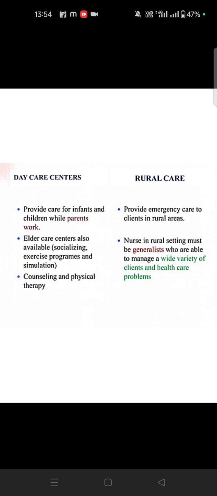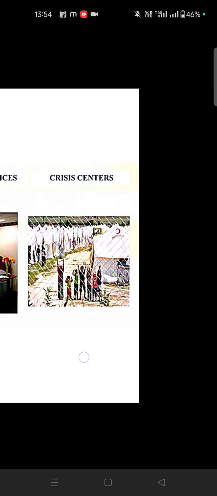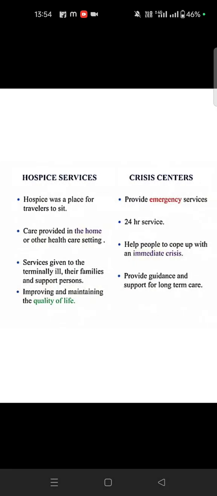Rural care means providing emergency care to clients in rural areas. Nurses in rural settings must be generalists who are able to manage a variety of client healthcare problems. Then hospice care and crisis centers. Hospice care is provided in the home or other health settings, a service given to terminally ill patients with family support and supportive persons, to improve and maintain quality of life.